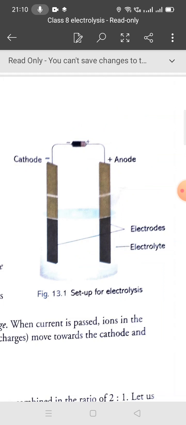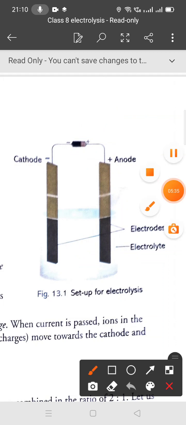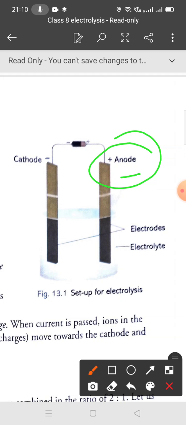You can see this. So these are two electrodes, and this positive terminal is attached to the positive side of the battery, and this is the negative side. This is the cathode for negative, and this is the anode for positive. And the battery provides the current supply, and the electrodes are connected to the battery.